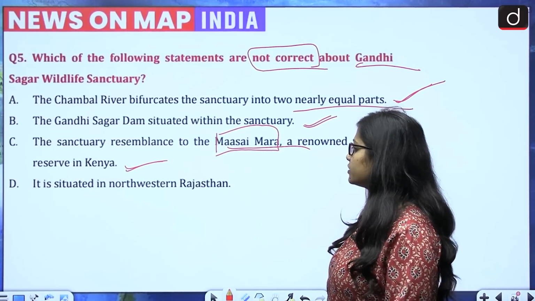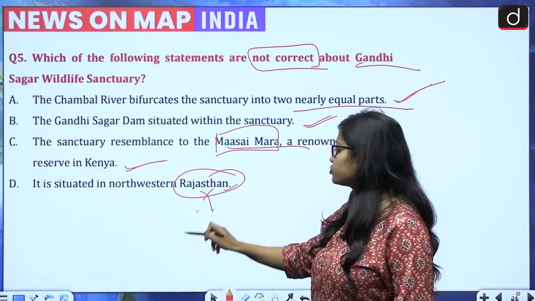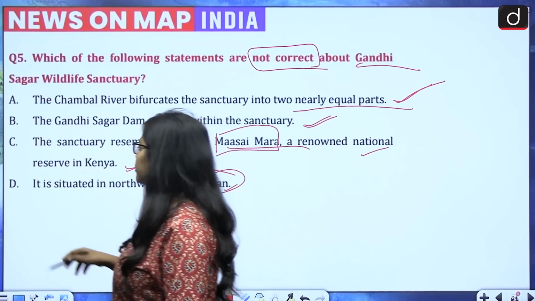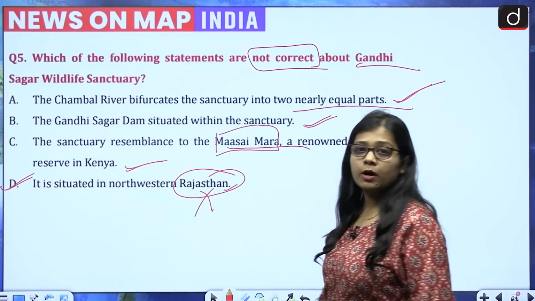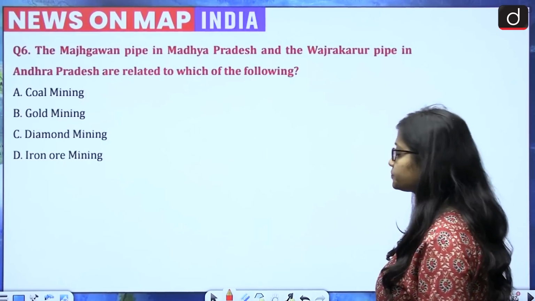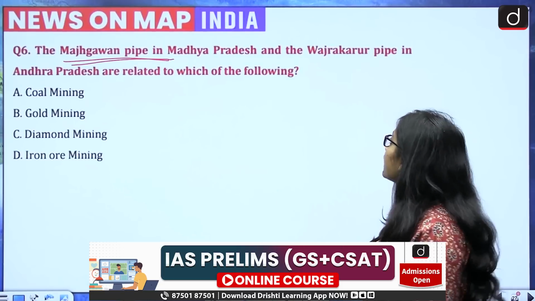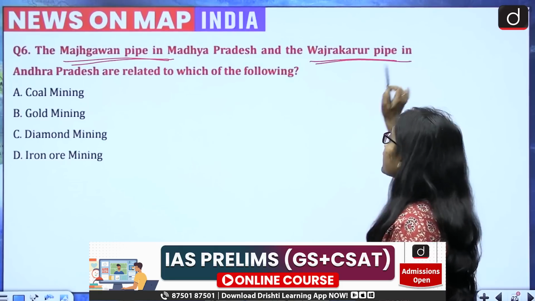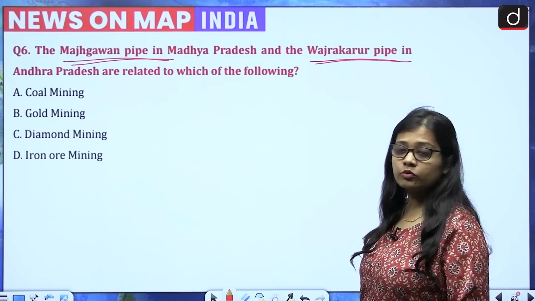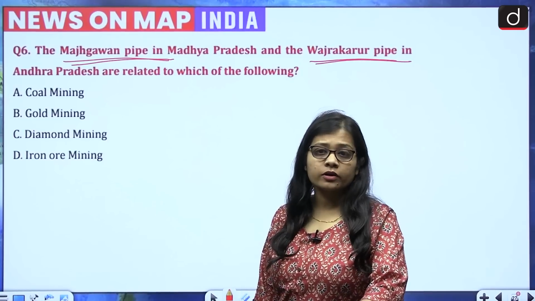Then comes the fourth, that the Gandhi Sagar Wildlife Sanctuary is situated in northwestern Rajasthan. No, it is not situated in Rajasthan. It is situated in the state of Madhya Pradesh. So the correct answer for this question becomes option D, because it is asking about the incorrect statement. So D is the incorrect statement. Next question. The Majgavan pipe in Madhya Pradesh and the Vajrakarur pipe in Andhra Pradesh are related to which of the following? This was in news recently. Coal mining, gold mining, diamond mining or iron ore mining.